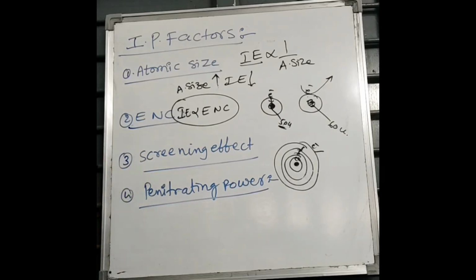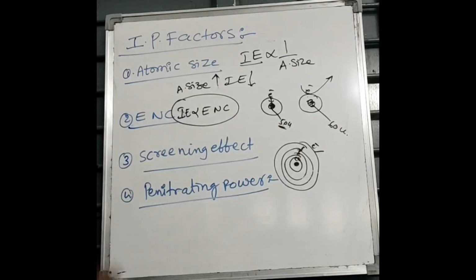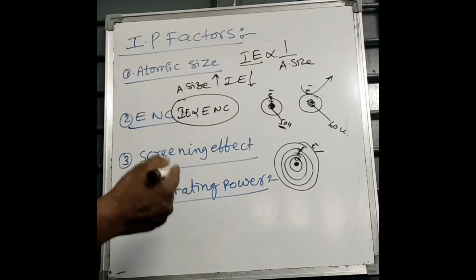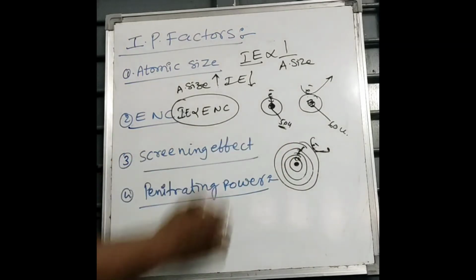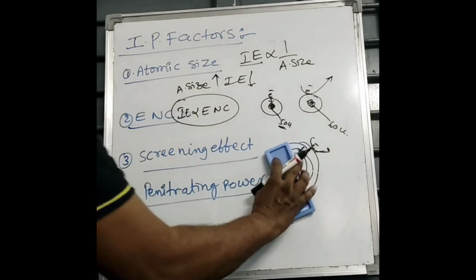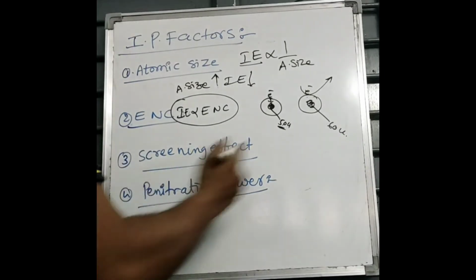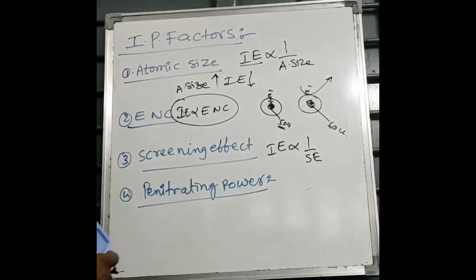Due to screening effect, as inner shells increase and atomic size increases, decrease of nuclear charge on outermost electron takes place, hence less IP is needed to remove that electron. When number of screens increases, IP value decreases. So ionization energy is inversely proportional to screening effect.